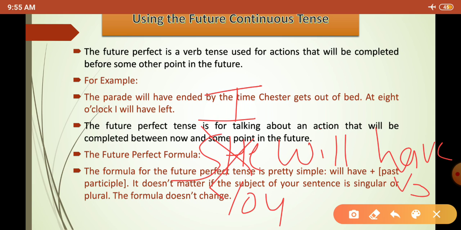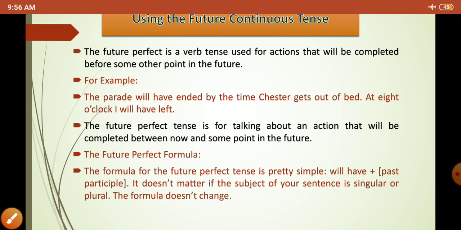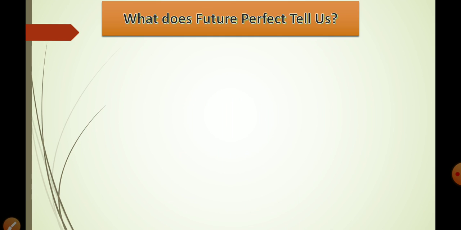Right? Please do not mistake this for future continuous, it is wrongly written here. I'm sorry, all of you, right? This is future perfect. Okay, so moving further, I hope you understood the formula of future perfect tense. So what does future perfect tell us? We need to understand first of all, right?